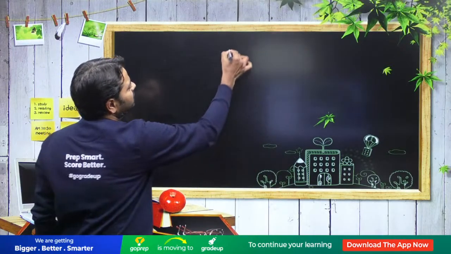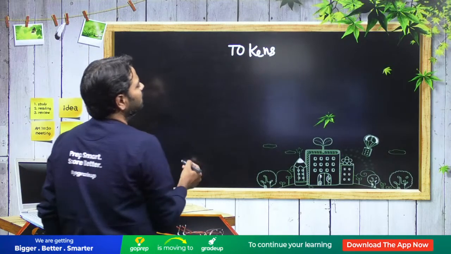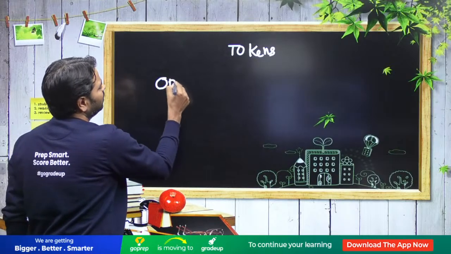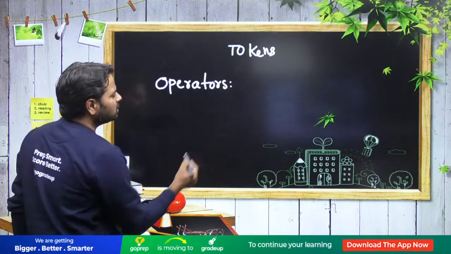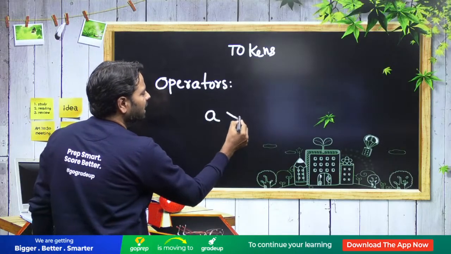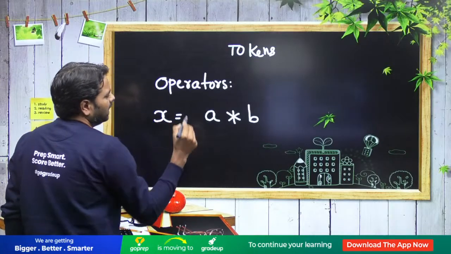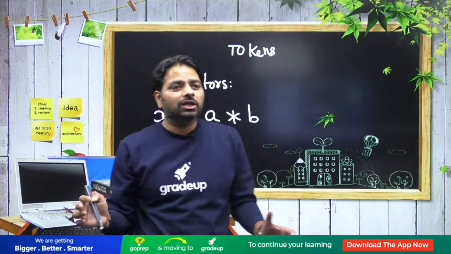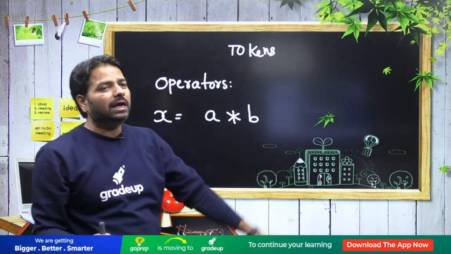Okay, as I said, tokens. What is expected in the exam? In the tokens, we have operators, but there is a problem with the operators. Suppose anybody writes A multiply with B. You are writing here X is equal to A multiply with B. And it's purely related to computer organization, guys. If you are not aware of it, try to learn now.